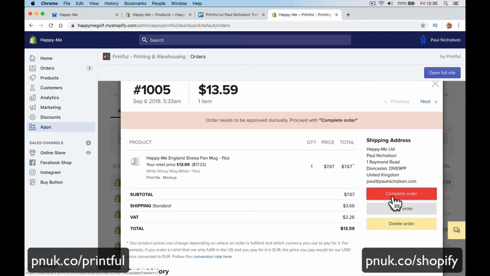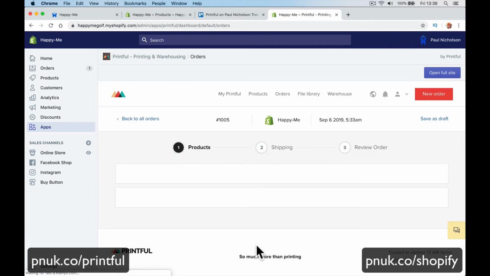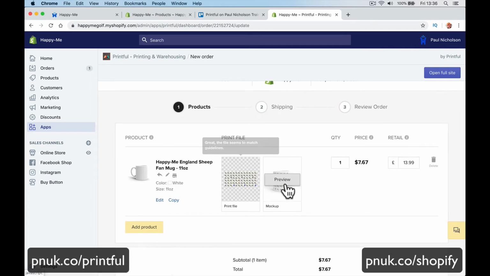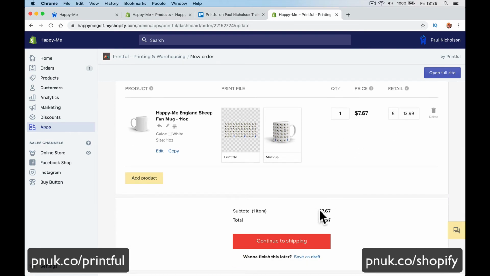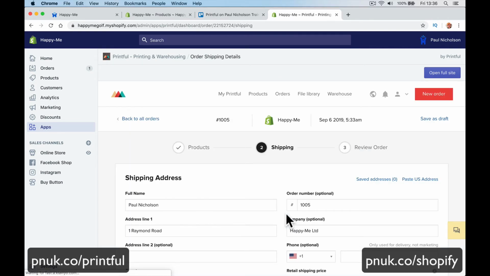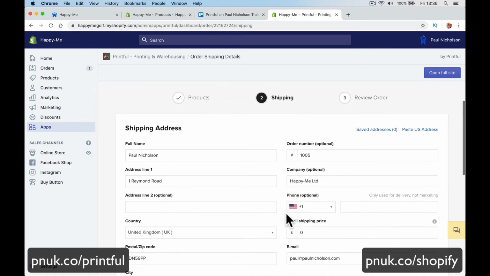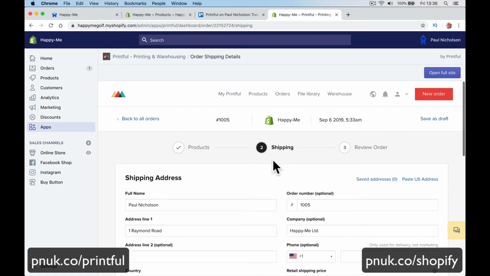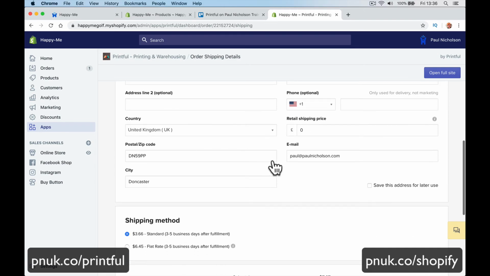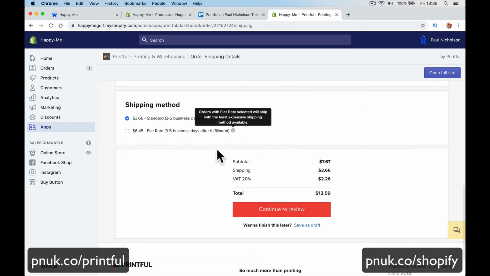So I'm going to look at this and I'm going to complete the order. I may as well buy it, innit? Complete the order. I can review the print file. I can make sure it's all okay. It's going to cost me $7.67, right? Then I'm going to pick the shipping. So because I choose the shipping, not the customer, product's going to ship out of, shipping address is correct, phone number, and then a shipping method.